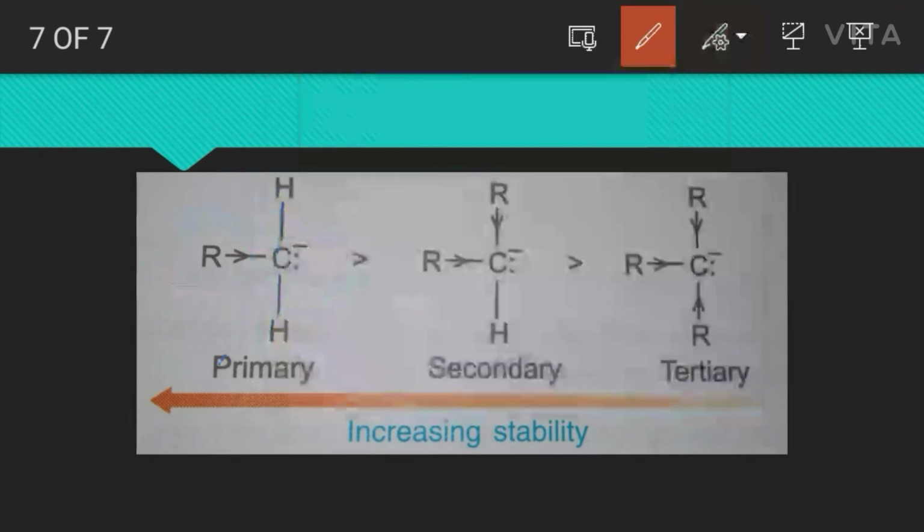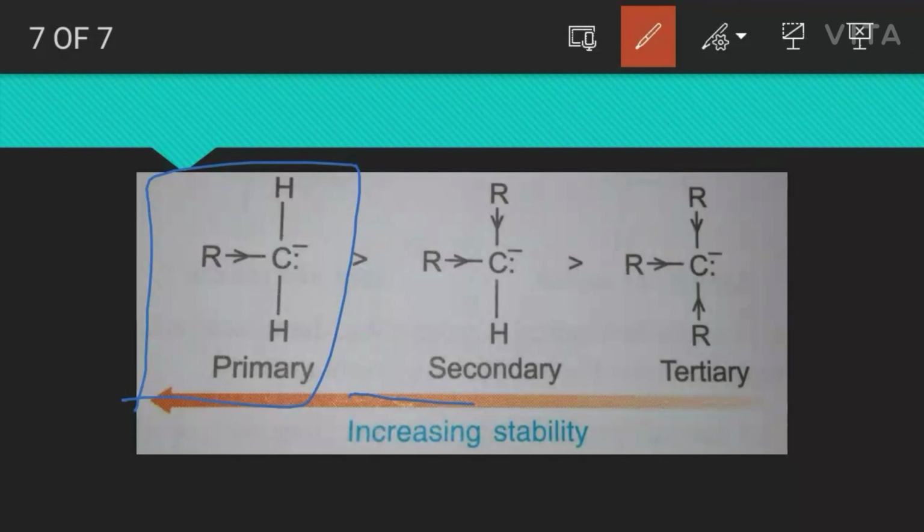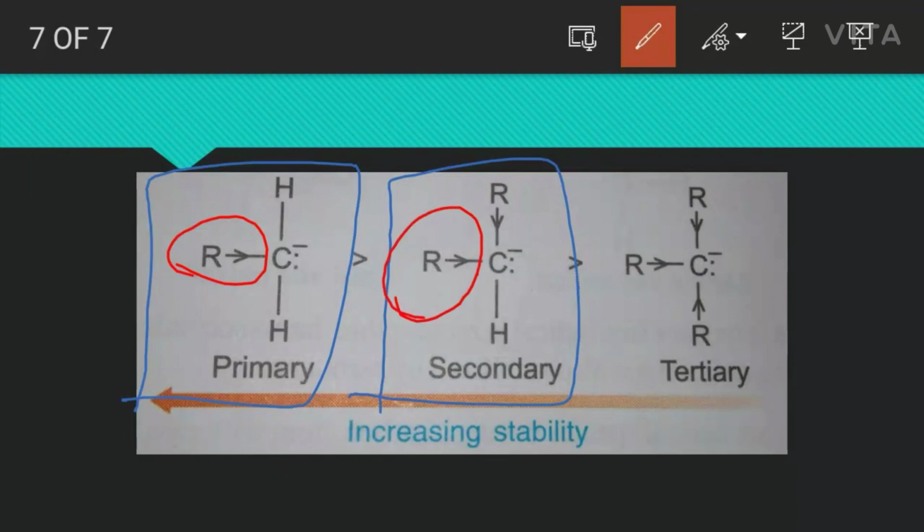That's why here the primary carbon ion is more stable than the secondary carbon ion, because in the primary carbon ion there is only one alkyl group, and in the secondary carbon ion there are two alkyl groups. It means there are two groups which give electrons to the carbon ion. And in the tertiary carbon ion, what happens?